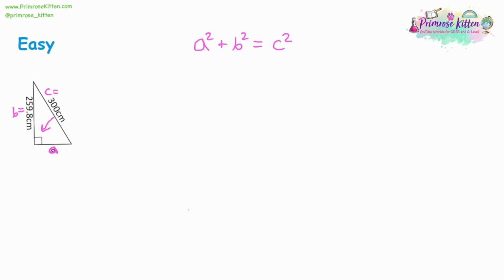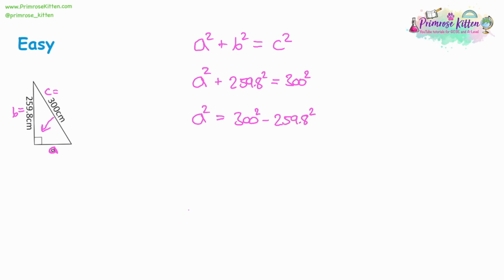Now, there's a little difference here: we don't know what a is, so we can't do a squared. We know what b squared is, it's going to be 259.8 squared, and we actually know what c squared is, it's going to be 300 squared. So this one looks a little bit different, so you're going to have to rearrange. Now what we can do is take the 259.8 squared away from both sides, and that'll give us a squared is equal to 300 squared take away 259.8 squared.